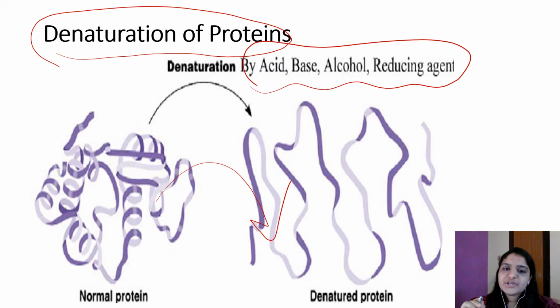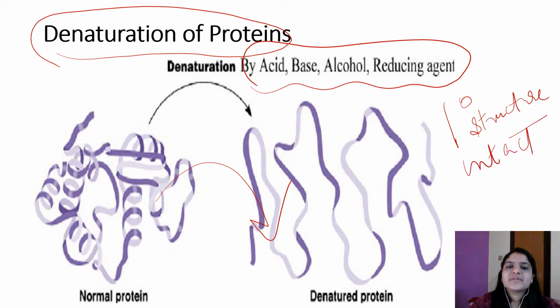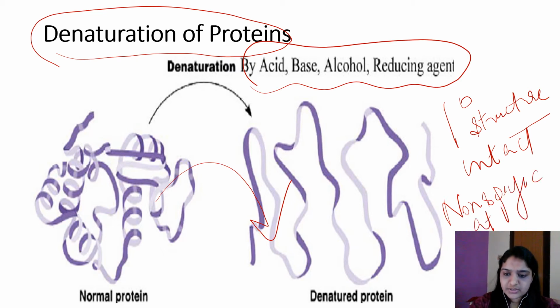The important point that you should remember is that primary structure is intact in denaturation. But there is non-specific alteration in secondary, tertiary and quaternary structure. Secondary, tertiary and quaternary structures are involved in the denaturation of proteins.